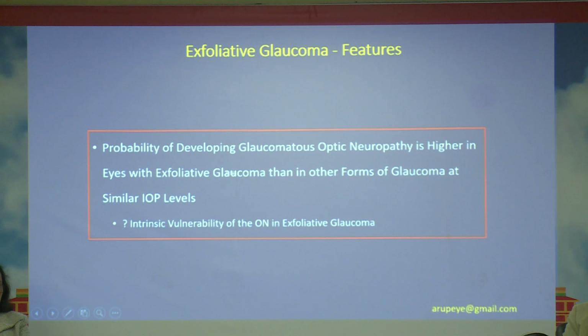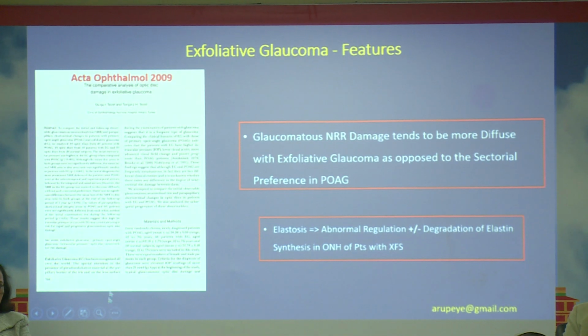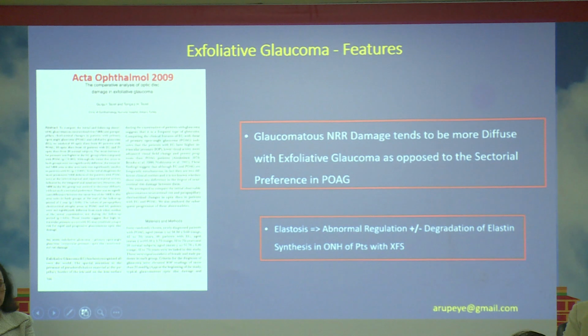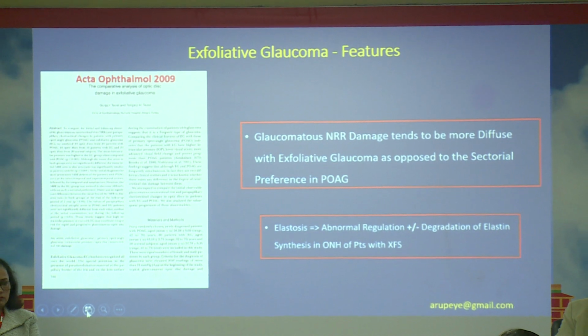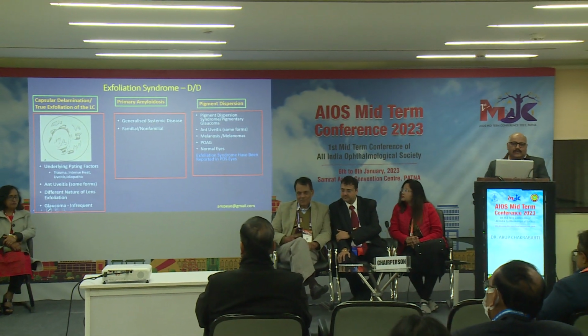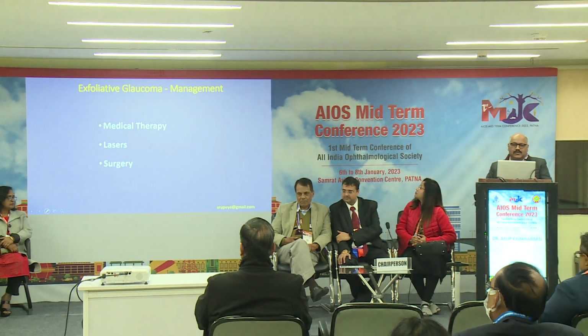The probability of developing glaucomatous optic neuropathy is higher in eyes with exfoliation glaucoma than other forms of glaucoma at the same IOP levels. The glaucomatous neuroretinal rim damage tends to be more diffuse with exfoliation glaucoma, as opposed to the sectorial preference in primary open-angle glaucoma. Differential diagnosis includes true capsular delamination, primary amyloidosis, and pigment dispersion.